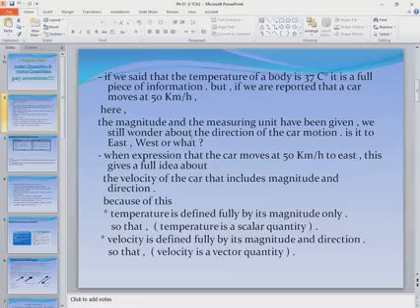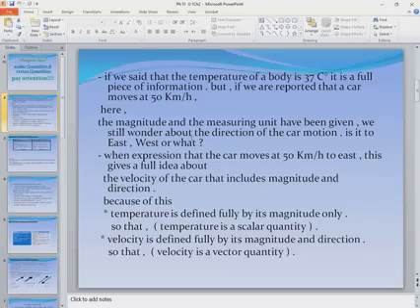Is it to the east or west, or moving to north or south, or from a specific point to another point, from school to home, from gym to school, or what? When we say that the car moves at 50 kilometers per hour to the east, this gives a full idea about the motion. This full idea, we will call it the velocity of the car, that includes magnitude and direction.